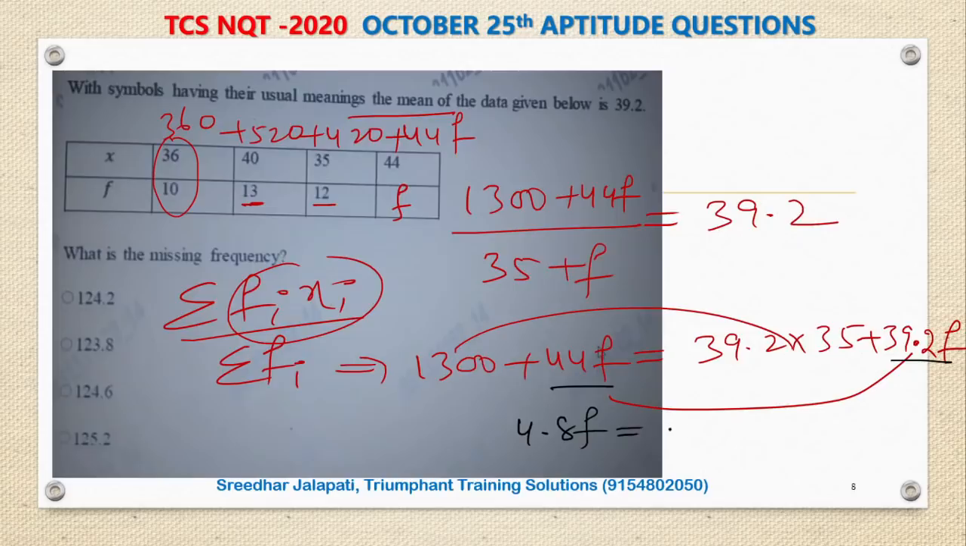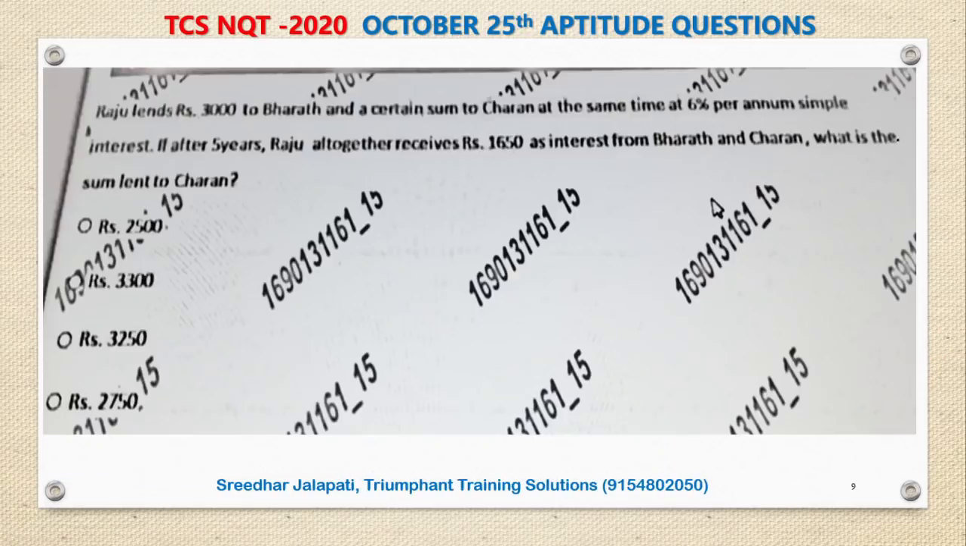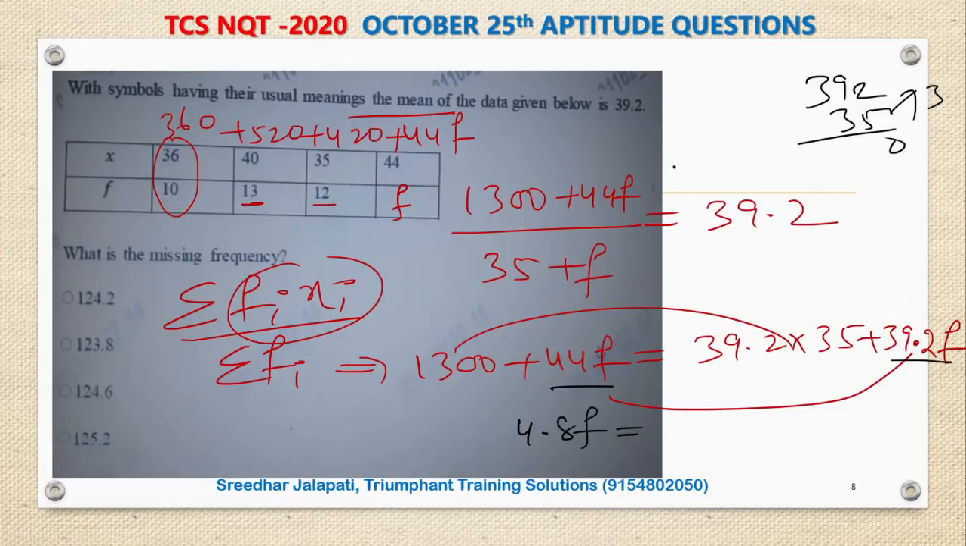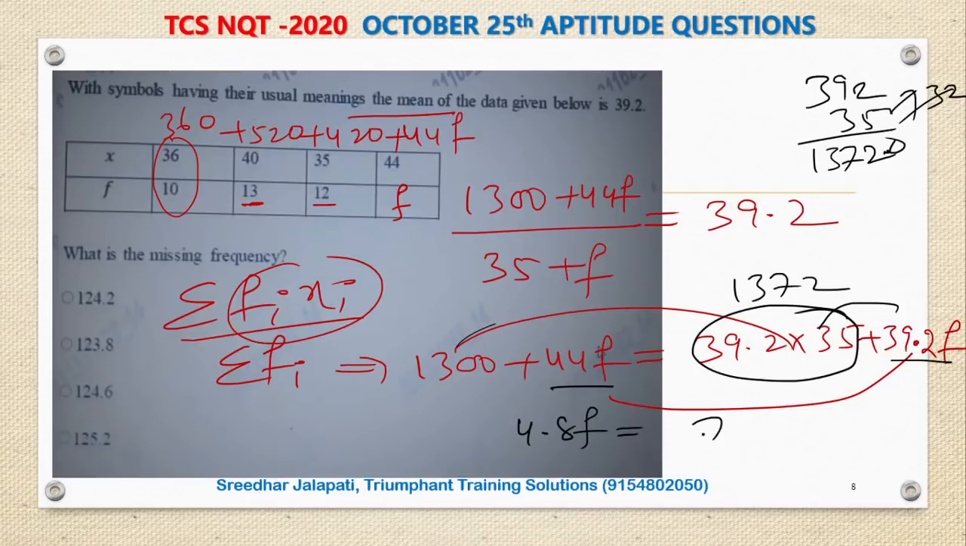4.8f is equal to 39.2 into 35. If I multiply, this is 70 and this is 315, 322, sorry, 322, and this is 1050, 1372. So all this multiplication is 1372. So if I send this 1372 to the right hand side, 1372.